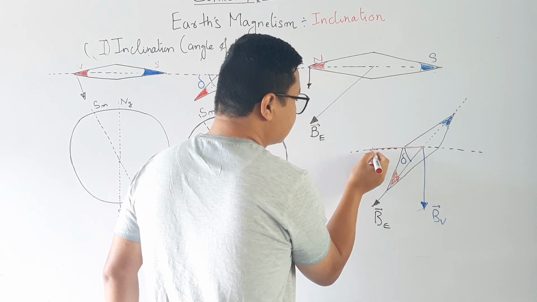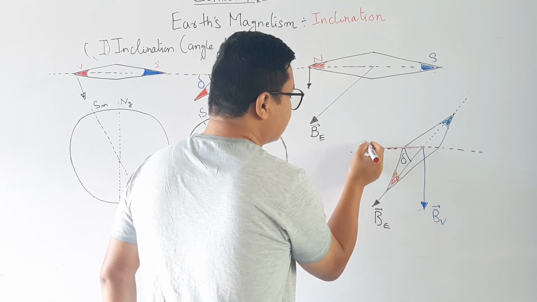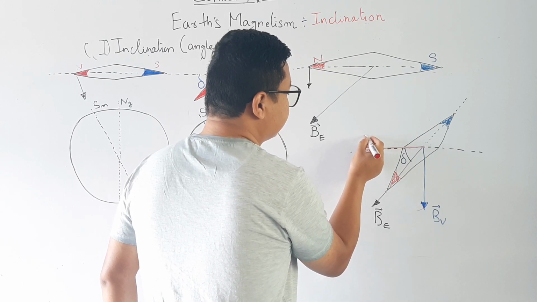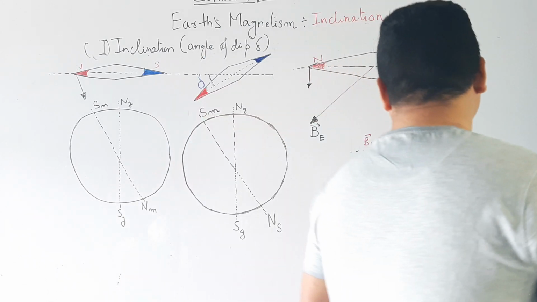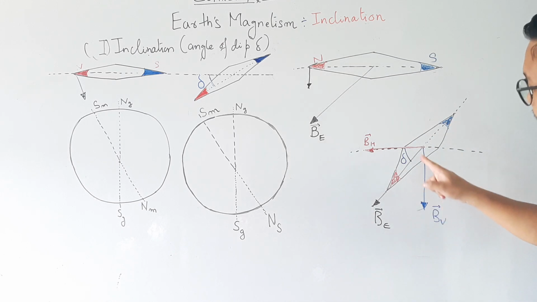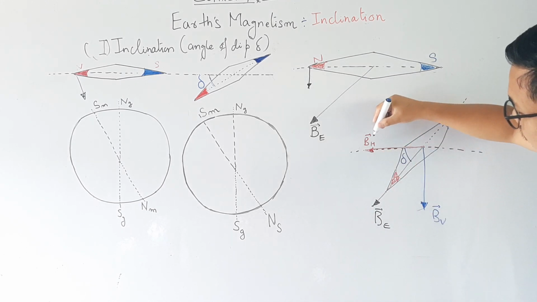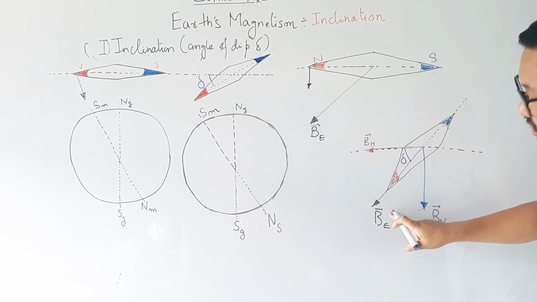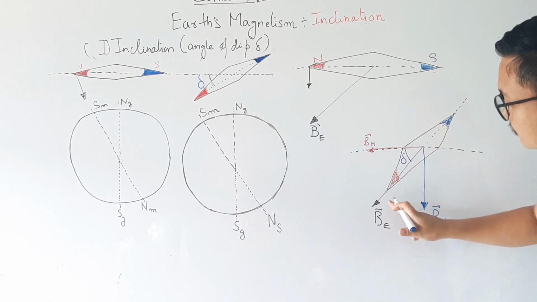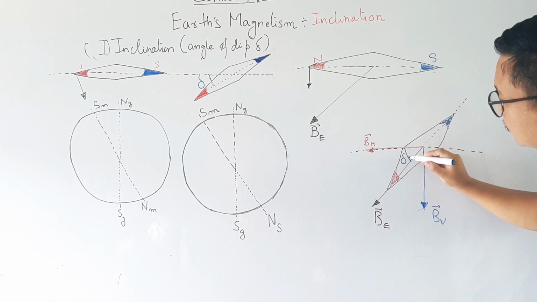Can you see this? This is my BH vector. So there is the angle delta between BE and BH. This is BH, this is my BE, and the angle between BE and BH is my delta.